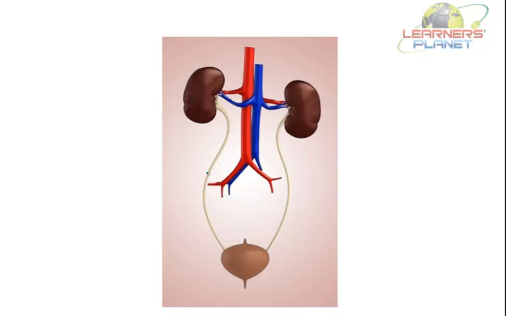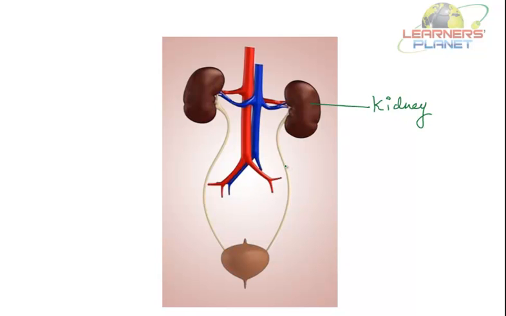Yes students, here you can see the beautiful diagram of the human excretory system. First of all, we will study this diagram, that is, we will label it. This is the kidney, which is a bean-shaped structure.